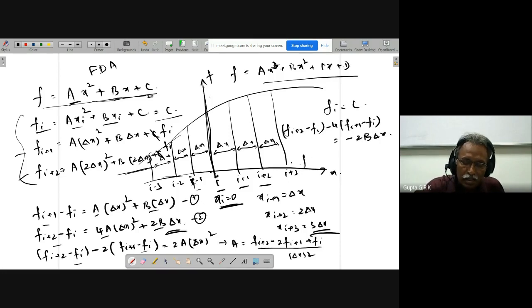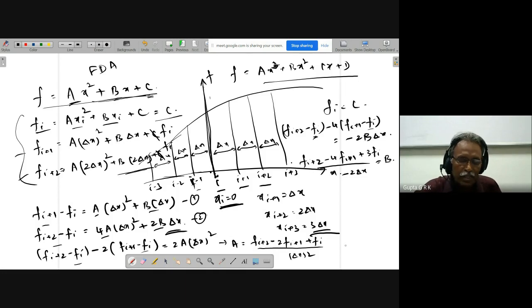I will get Fi plus 2 minus Fi, minus 4Fi plus 1 is there. And minus Fi plus 4Fi. Okay, so plus 3Fi by minus 2 delta x will give me B.